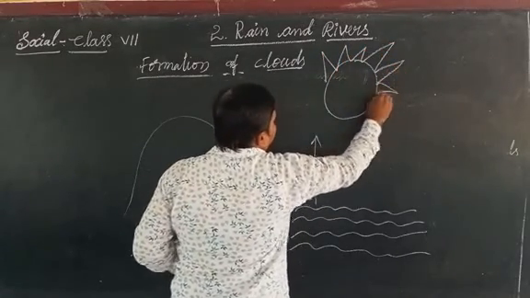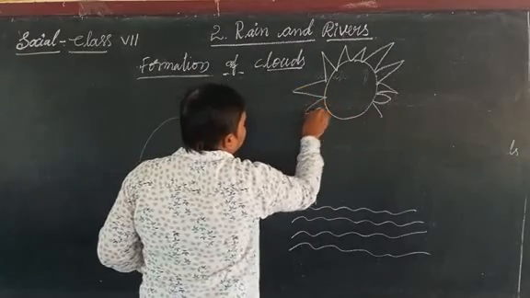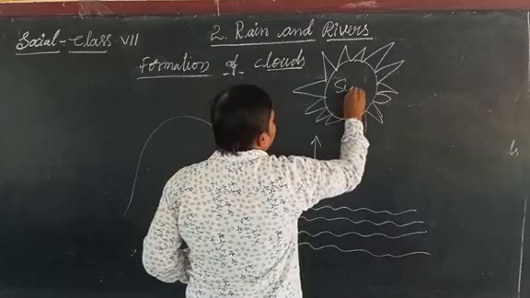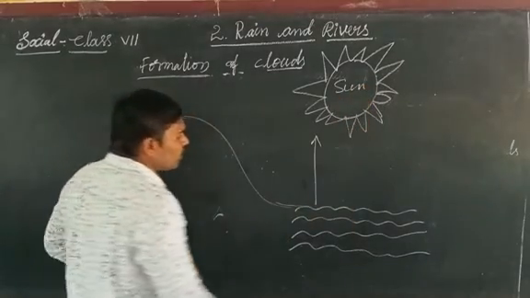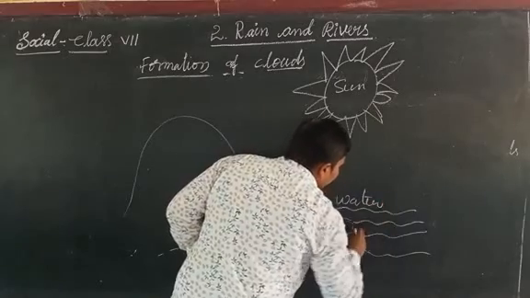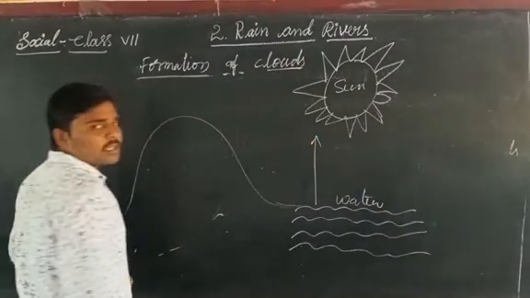When the sun rays are falling on the water bodies, the water is converted into water vapor.